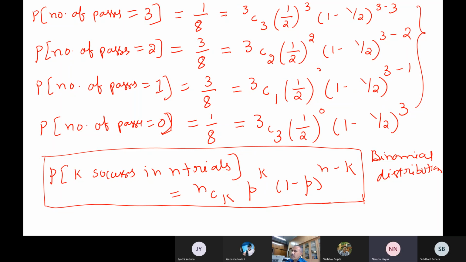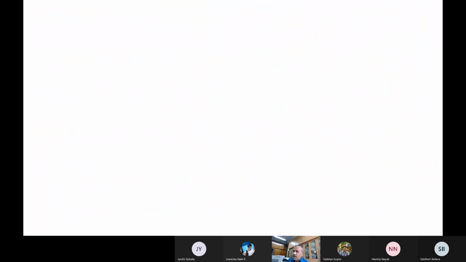It is originally coming from Bernoulli. From Bernoulli only. So Bernoulli is the main thing. So if you are doing several Bernoullis, then automatically you see the binomial distribution comes into the picture. So for this problem, if you plot the probability density function, it looks like this.